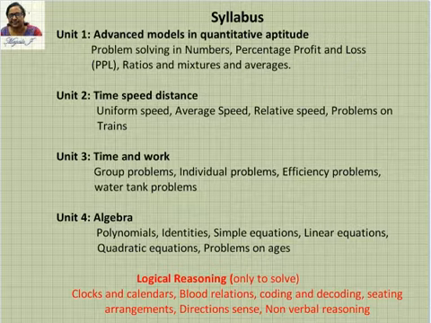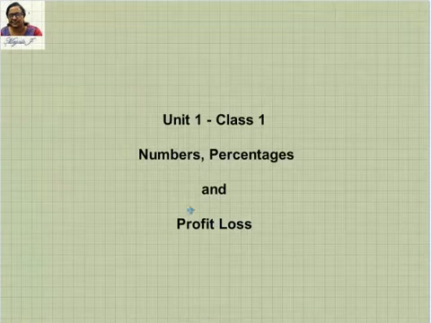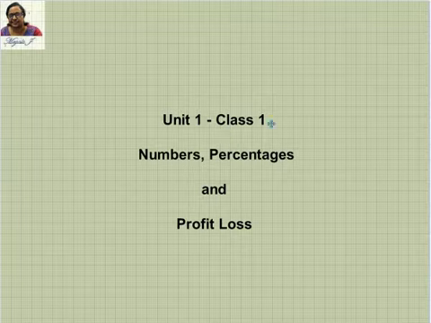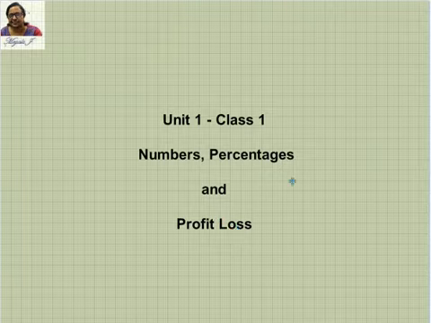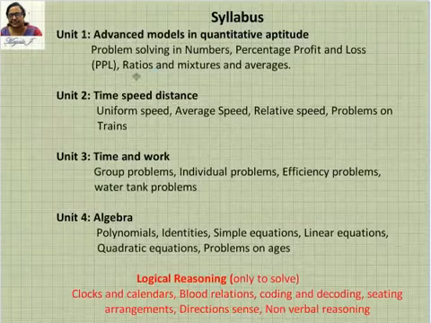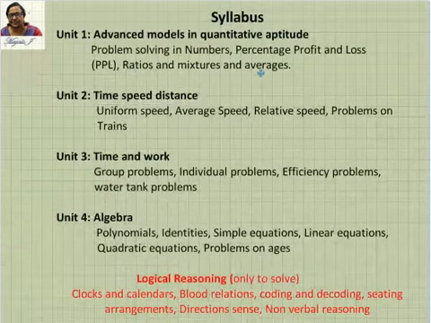Okay, then we are going to start at the very first class, that is unit 1, class 1. You have 2 classes per unit. So the first class is going to be about numbers, percentages, and profit and loss. And the second one is going to be the remaining part of it: ratios, mixtures, and averages.